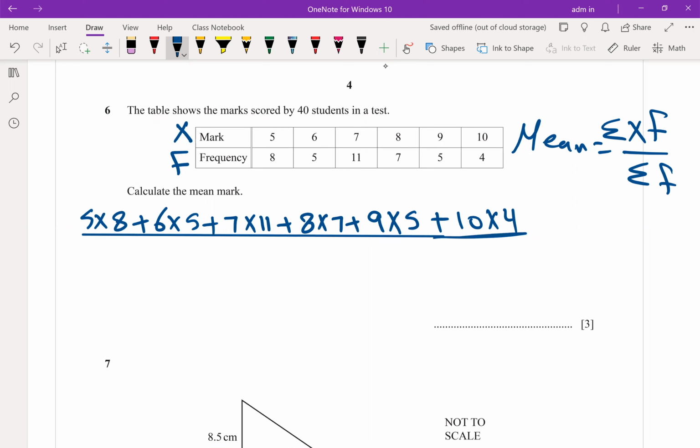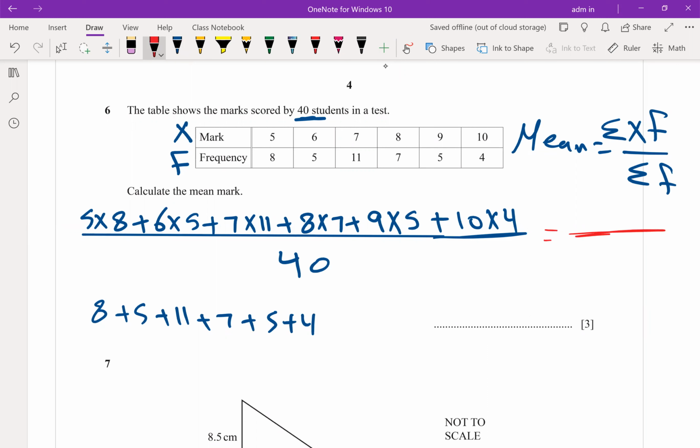Divided by what? Divided by 40. If it is not written, you have to add 8 plus 5 plus 11 plus 7 plus 5 plus 4 to get 40.